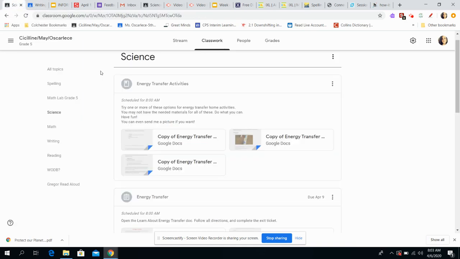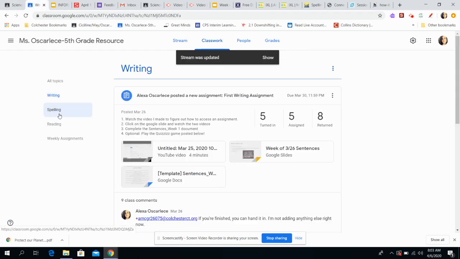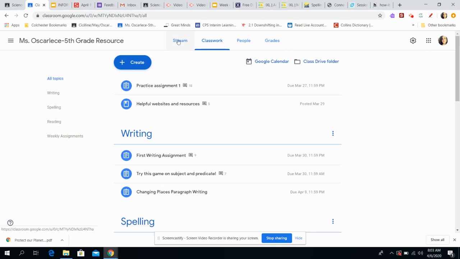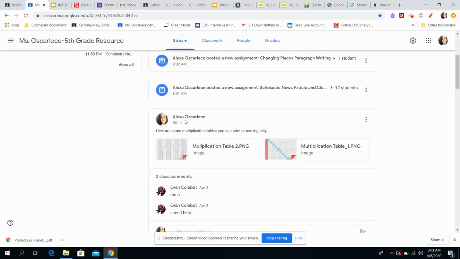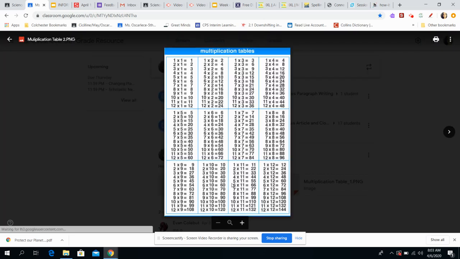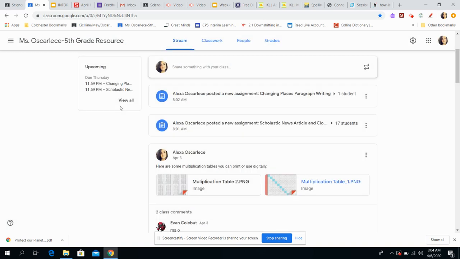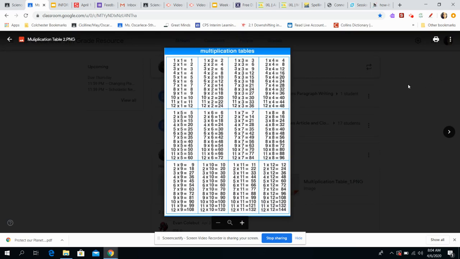I can link it in here as well, but under stream, I posted it. It should be right under this assignment. I posted it right here. Multiplication table. I posted the 2 different kinds that you guys like. So here's the one where it shows it as times tables, and here is the grid where you see where they meet in the middle. So you can either print those out or save them to your computer and access it that way.